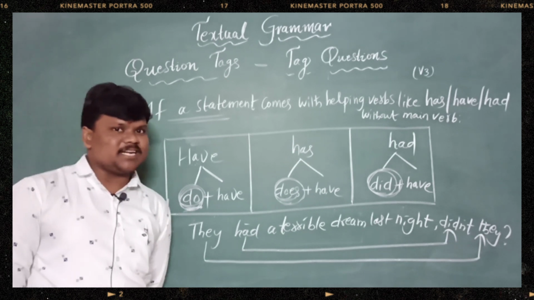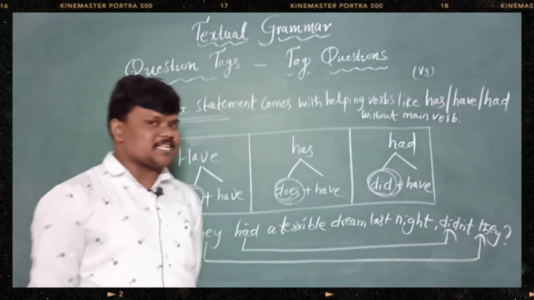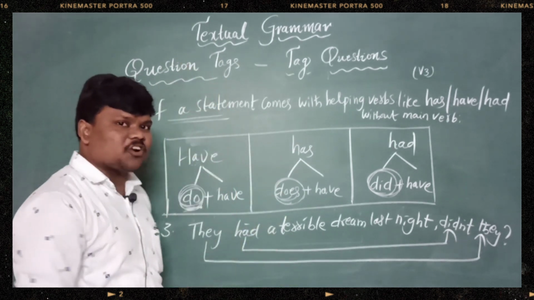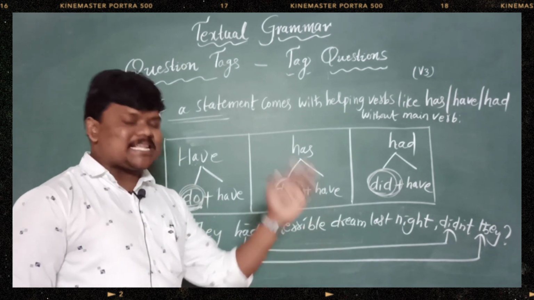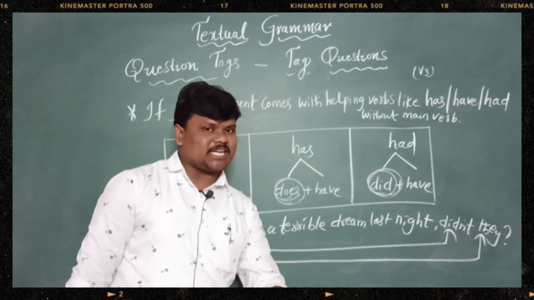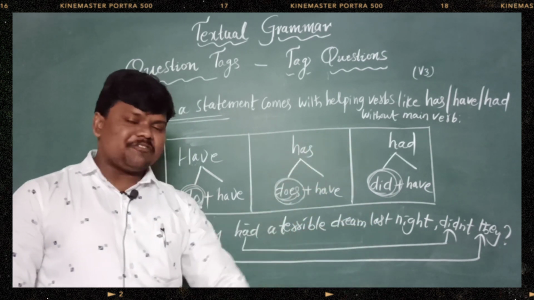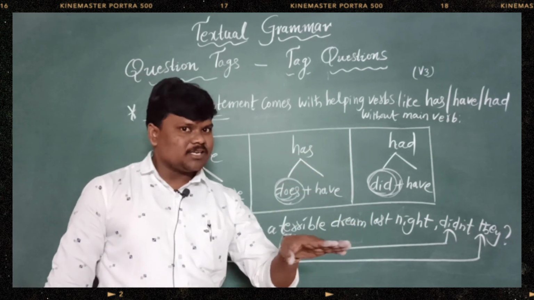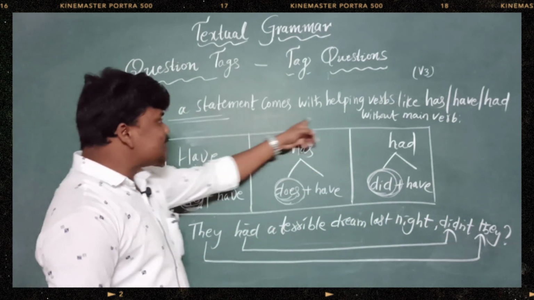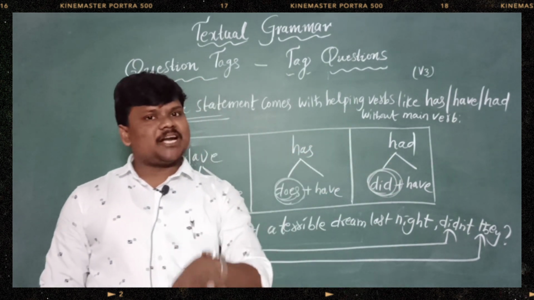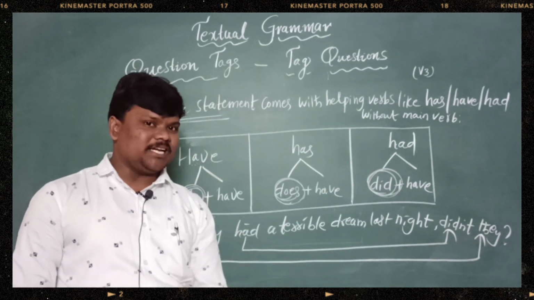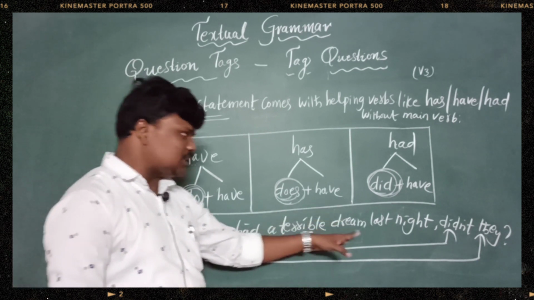Hope you understand clearly. In today's class, let me recall once again what I taught you. If a statement has a helping verb, how do we write the question tag? If a statement doesn't have any helping verb, how do we write a question tag? If a statement comes with has, have, had lonely without a main verb by the side, how do we write the question tag, right?